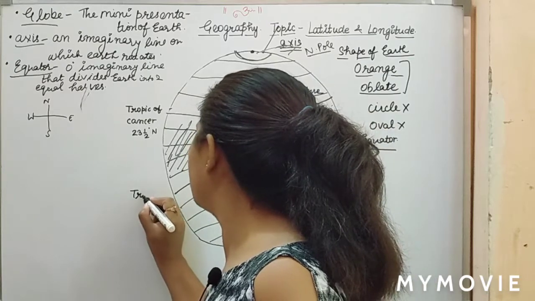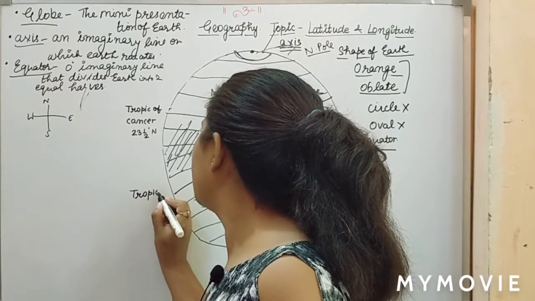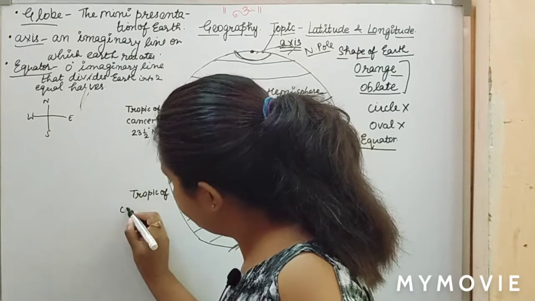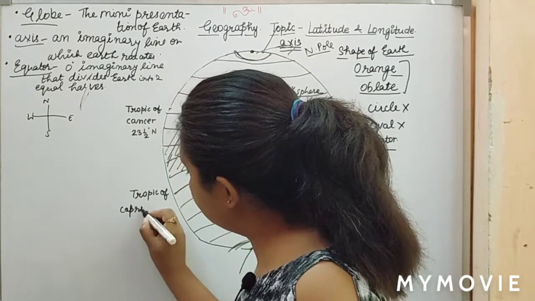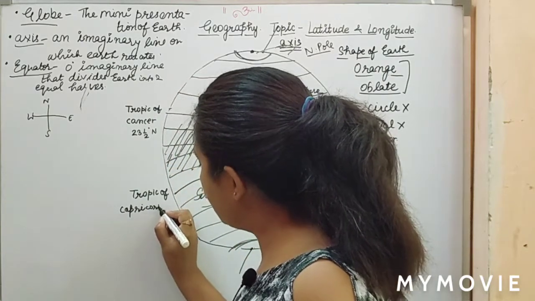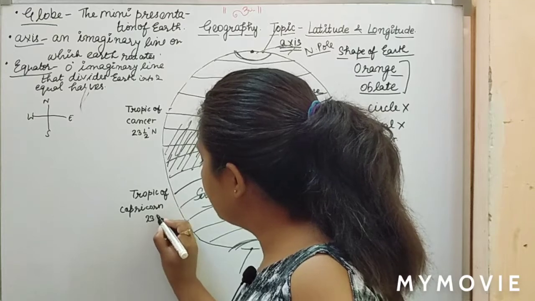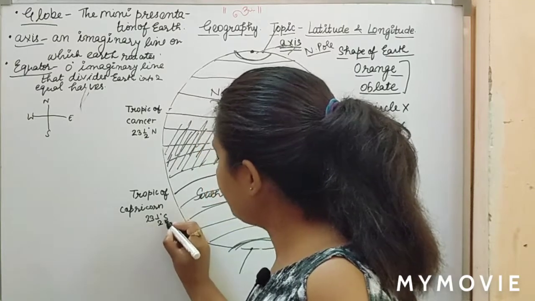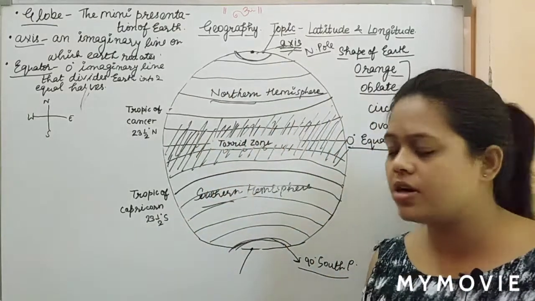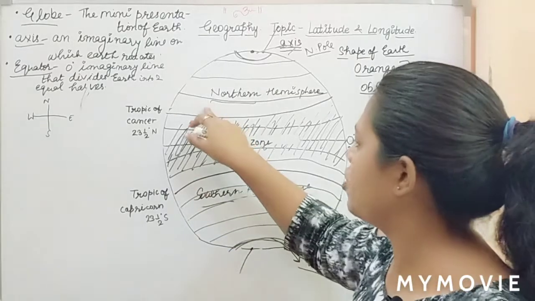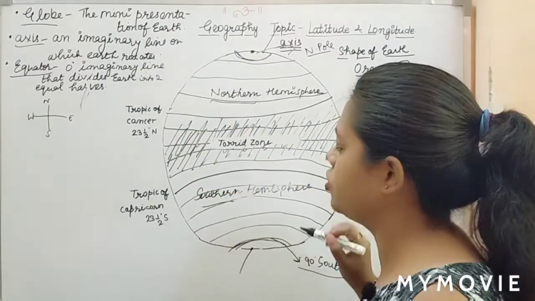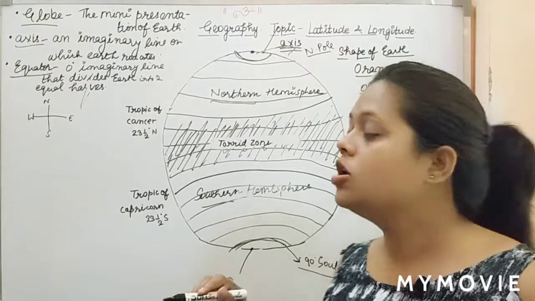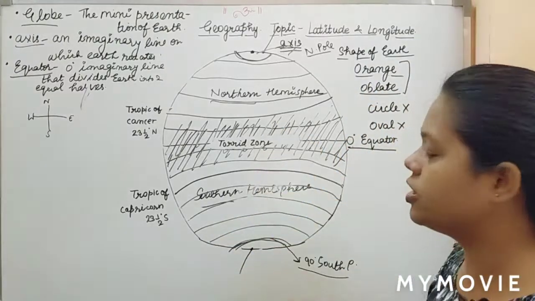That is your Tropic of Capricorn, and the measurement is 23.5 degree south. I'm sure it is very easy to understand. This is your Tropic of Cancer and here we have your Tropic of Capricorn. So this was your torrid zone.